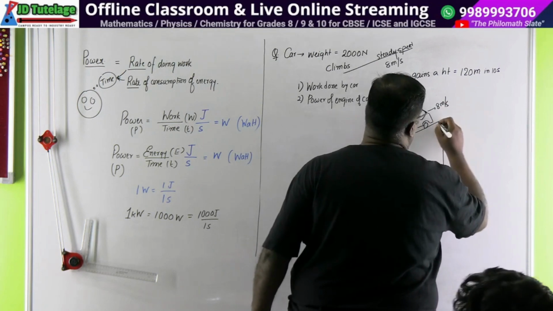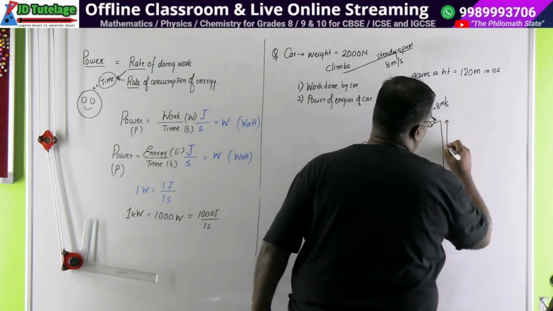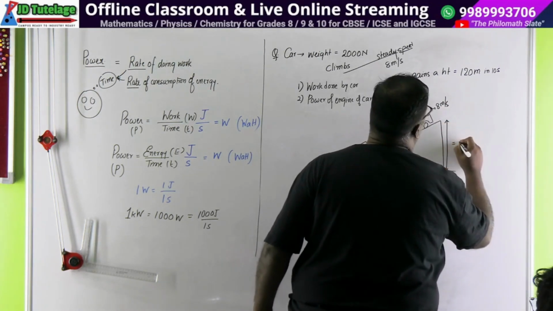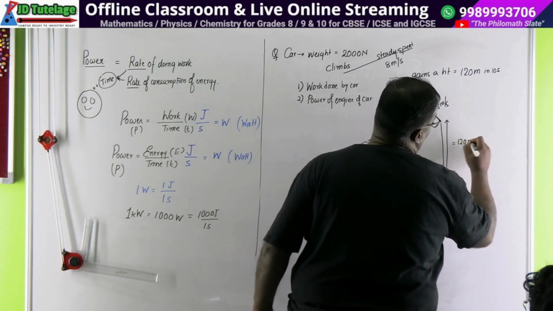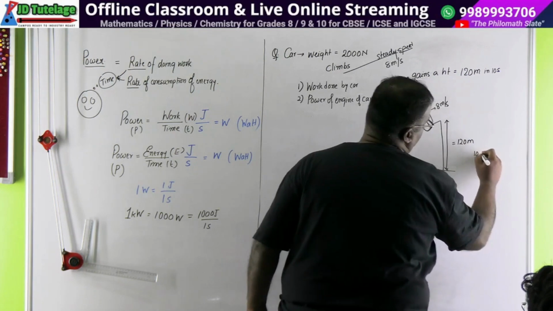It has reached a height of 120 meters, and the time taken is 10 seconds.